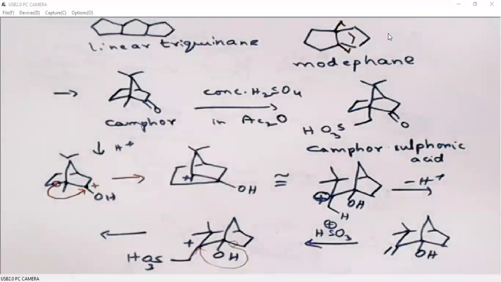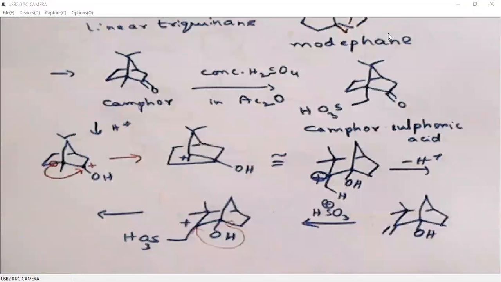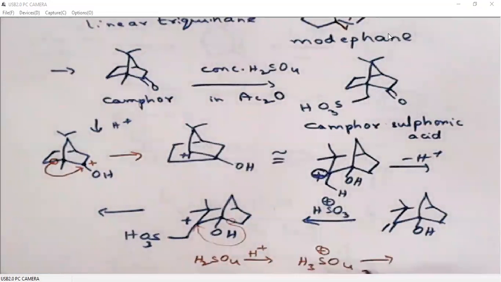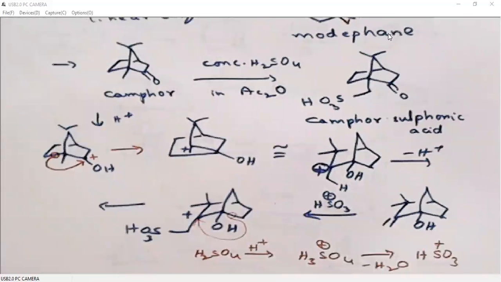Camphor under sulfuric acid is converted to camphor sulfonic acid. Now I will explain how this HSO3 plus is generated. H2SO4 under acidic conditions will first undergo protonation. It generates H3SO4 plus. It undergoes loss of water to give HSO3 plus. So this is how HSO3 plus is generated in the reaction.